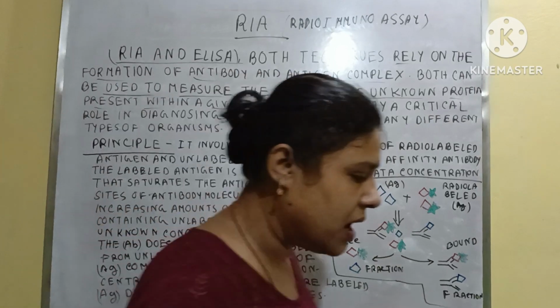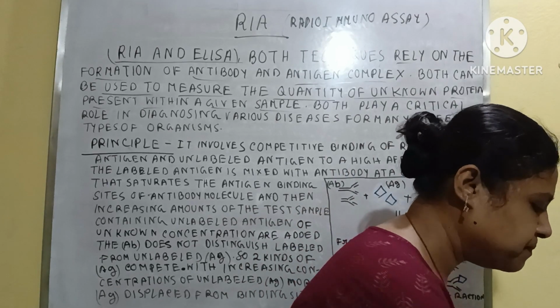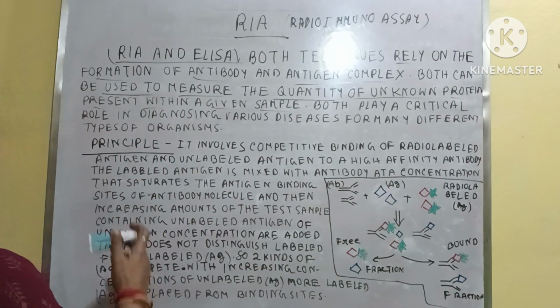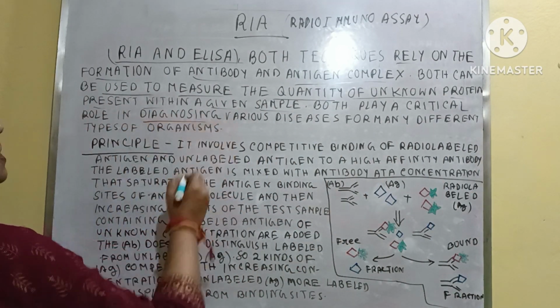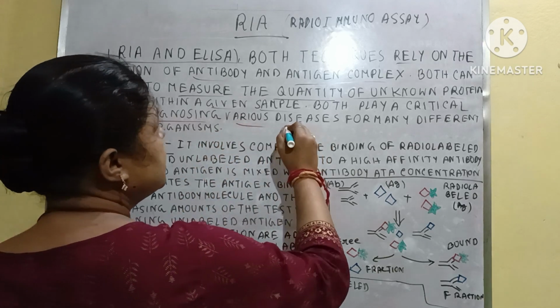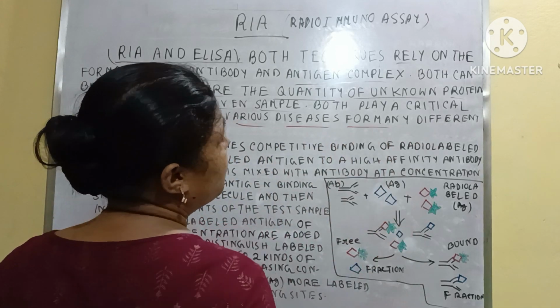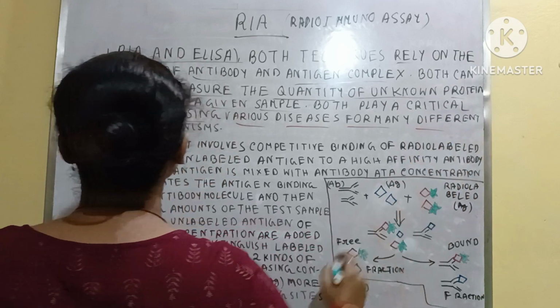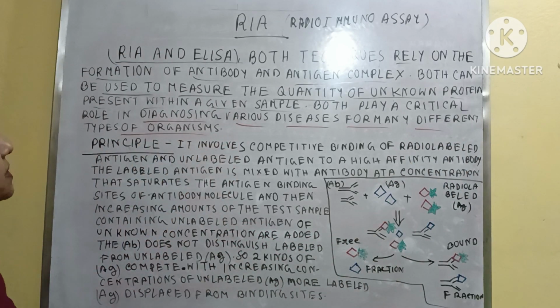Both play a critical role in diagnosing various diseases for many different types of organisms.